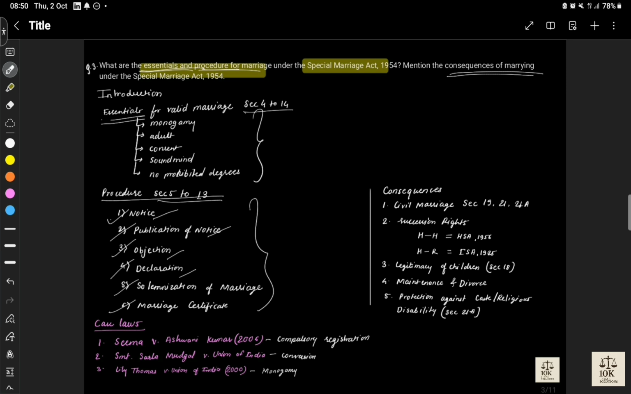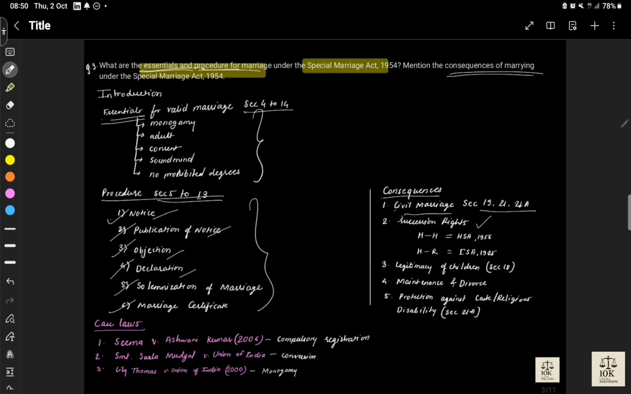So then consequences, most importantly, because Special Marriage Act has certain different or unique consequences. So it's civil marriage first of all, and there is no essential of any kind of ceremonies. There's no mandatory ceremony under Special Marriage Act. Sections 19, 20 and 21 talk about the nature of marriage in Special Marriage Act. It's civil marriage.